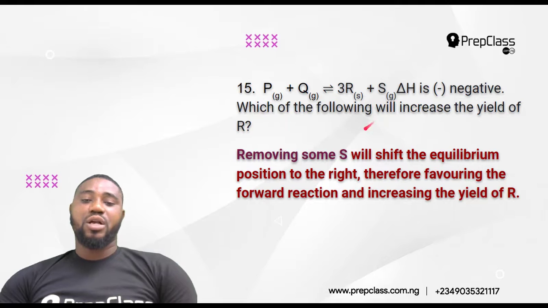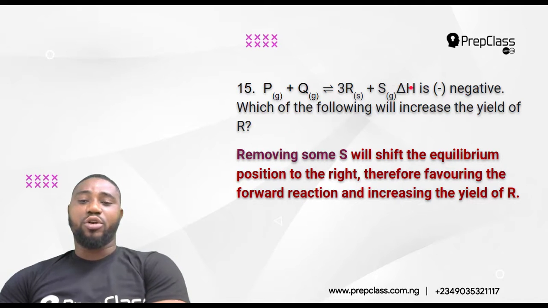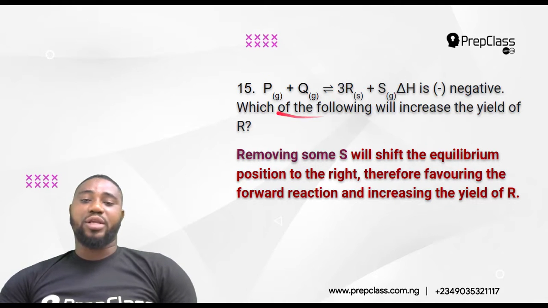Let's see. So now, I said that removing some S will shift the equilibrium position to the right, therefore favoring the forward reaction and increasing the yield of R. So what will favor the yield of R is for you to remove this S. As this reaction is going on to produce 3R and S, as you continue to remove S, more of this will be formed. Why? Because the equilibrium position will shift to this other side. Remember, this is a reversible reaction. Reversible reaction tells us that as the forward reaction is going, the backward reaction is also taking place. As these two are combining to give these two, these two are combining to give these two back.